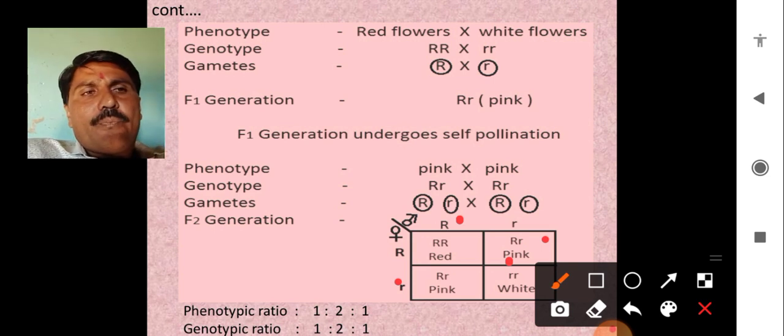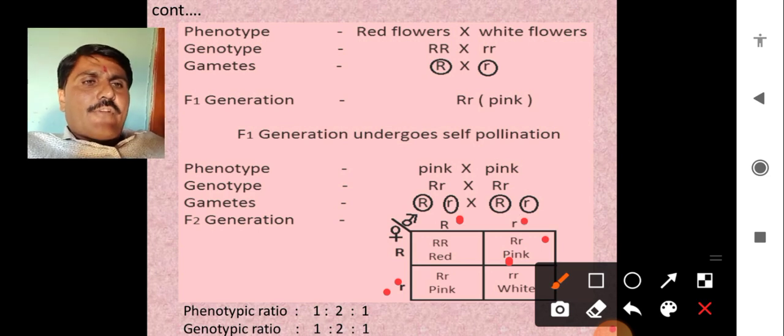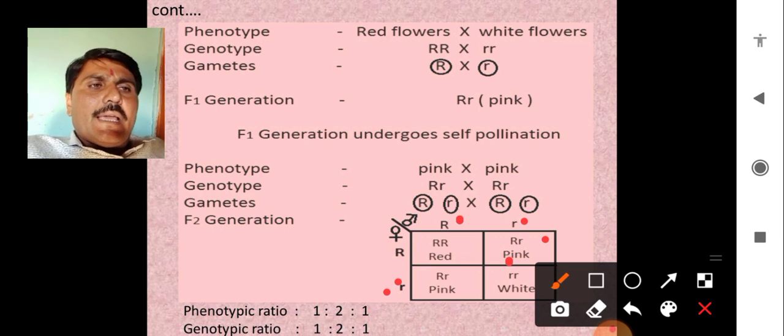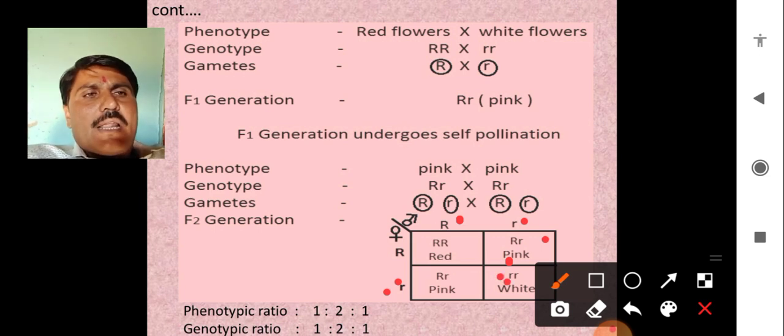Now we cross small r with small r from both the male and the female gamete, and what we get is both small r, that is the white one.